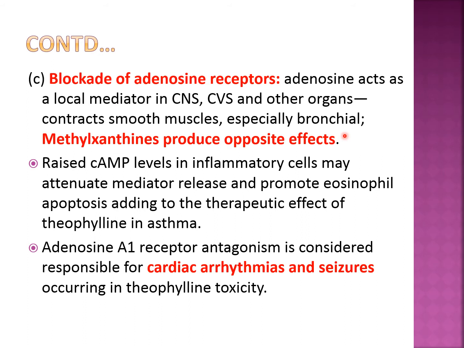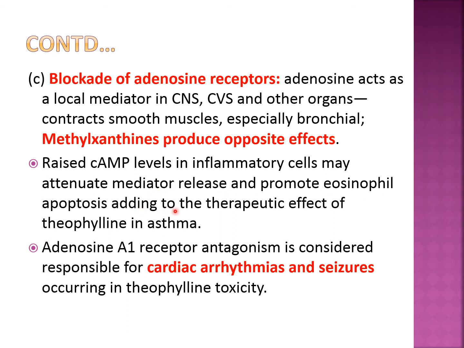Adenosine receptors are mainly of three types, A1, A2 and A3, out of which A1 are present in the bronchi and they are blocked by theophylline. Raised cyclic AMP levels in inflammatory cells may attenuate the mediator release, and it also promotes eosinophil apoptosis.